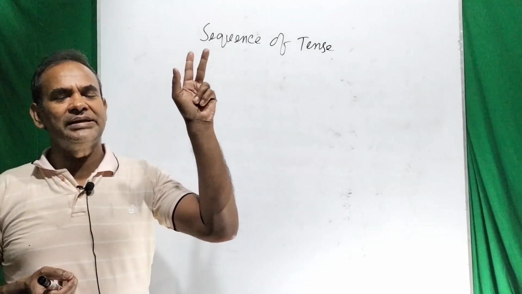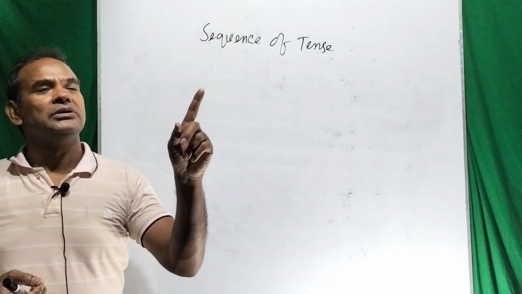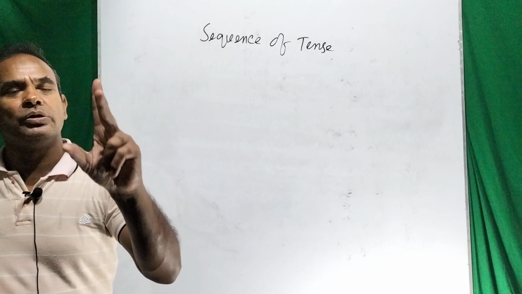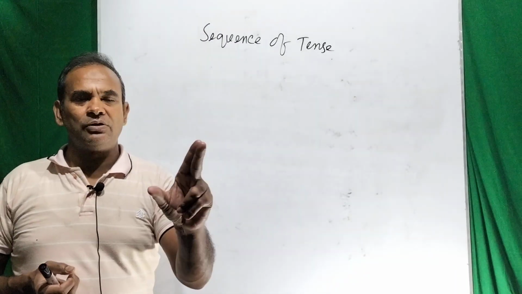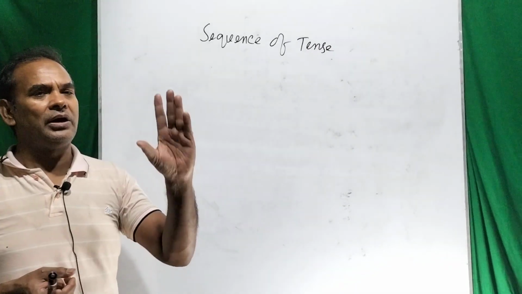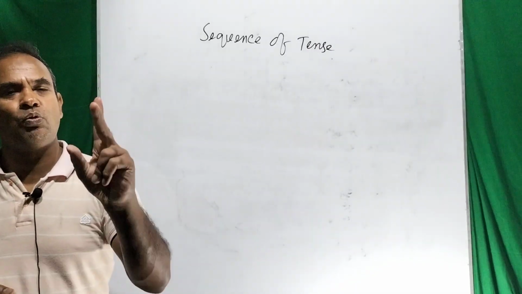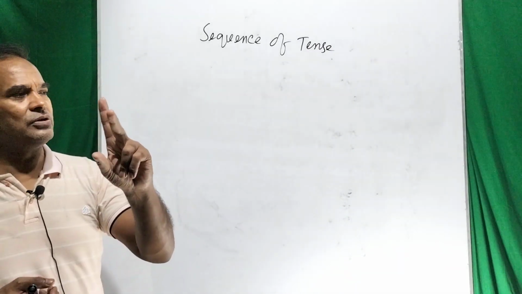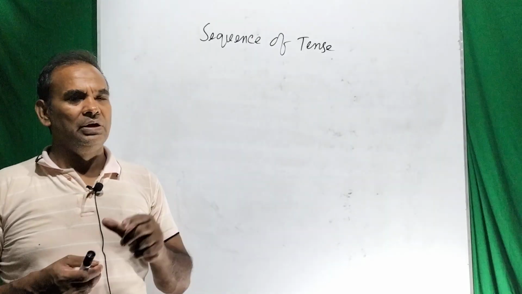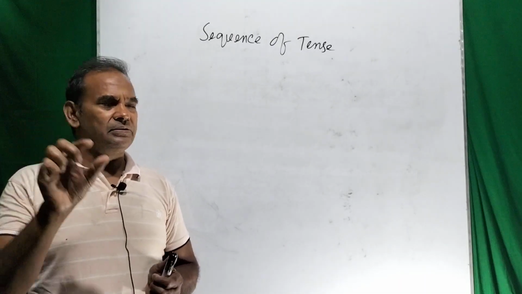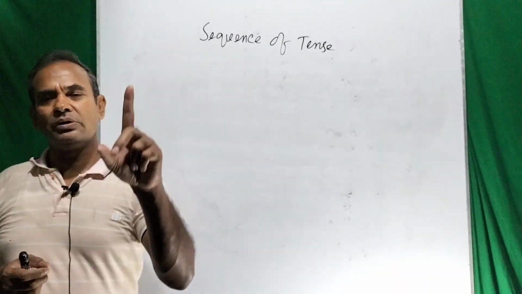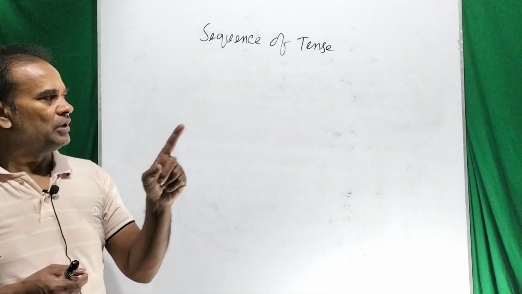In a complex sentence there must be a main clause and one or more subordinate clauses.